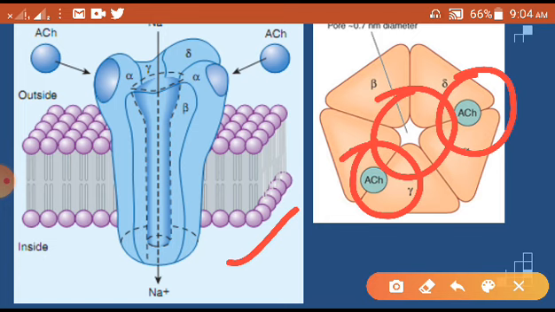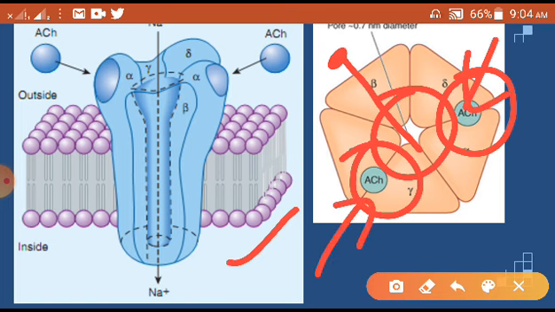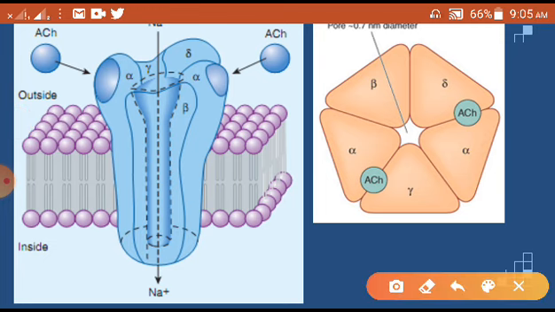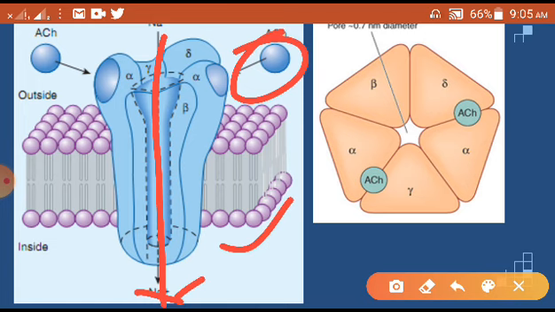Once the pore opens, the agonist or the drug or the ions will move inside. Not that the drug moves in; the drug is binding at this particular place, right. Once the drug is binding and opening the channel, the ions which are available outside will use this pore to come into the cell, so they will come intracellularly. Here you can understand very well. Suppose this is an example of a sodium channel. So this sodium will use this pore and come inside, once acetylcholine as a drug, as an agonist, binds on these binding sites.